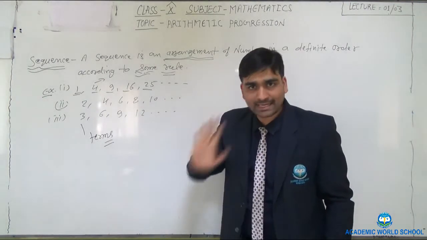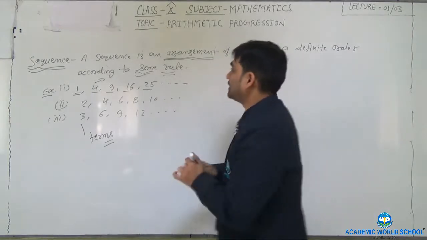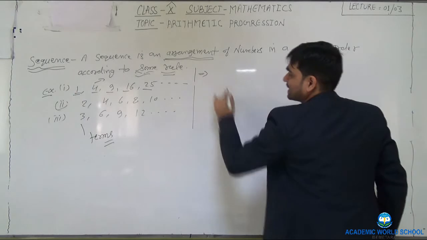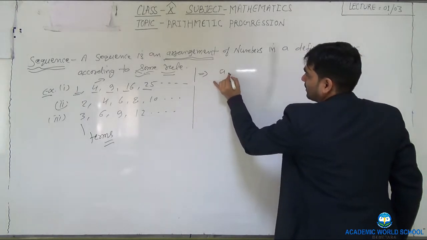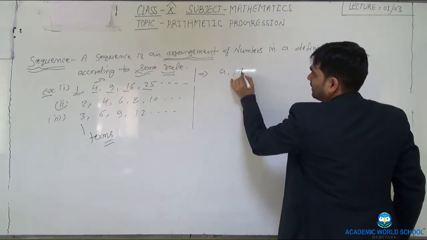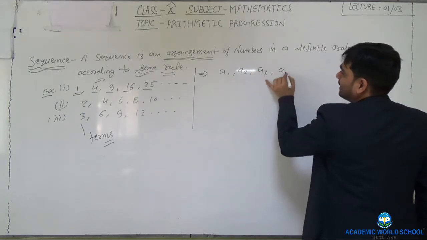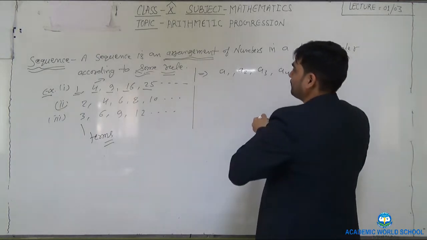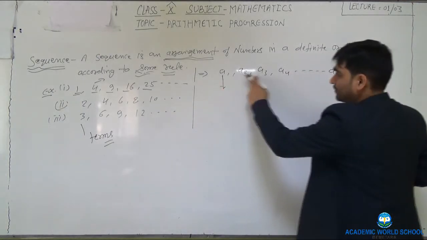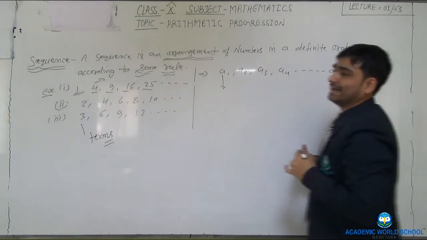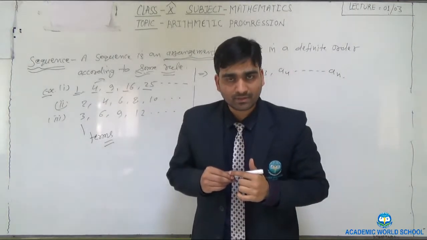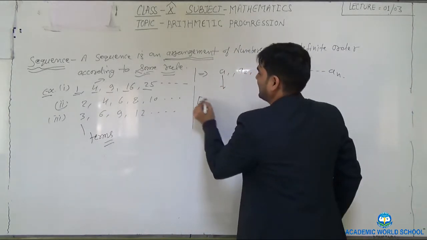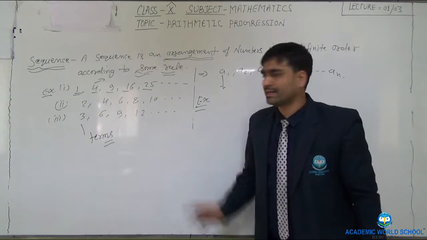Correct? Getting my point? See, when we write these terms in a general form, we write A1, A2, A3, A4 and An. This shows the first term, this is the second term, third term, fourth term and nth term. Is that clear? Okay. Now some very easy concepts will be given here.